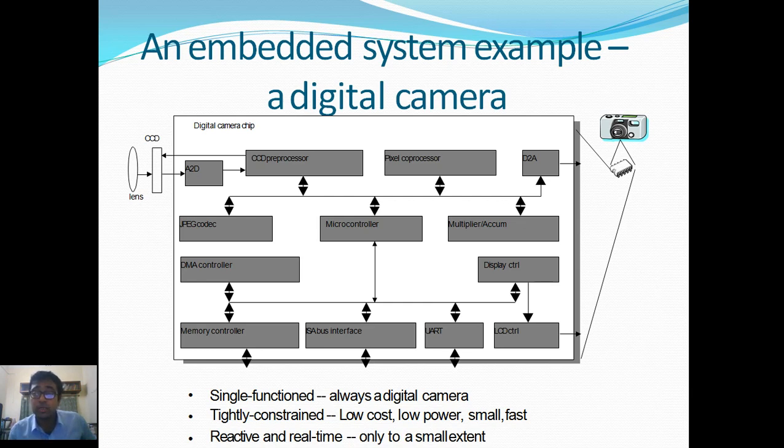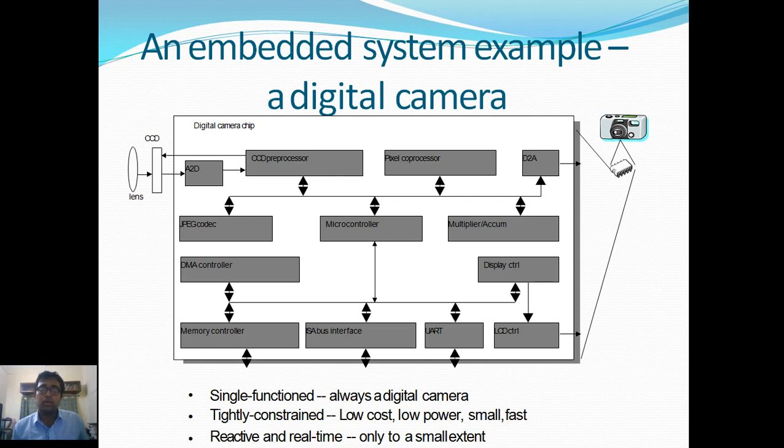Pixel preprocessor is also required in the basic architecture of the digital camera. Microcontroller is also there, multiplier is also there. This is the display control, LCD control, UART. Now you are going to understand how the LCD control, UART, ISA bus, memory controller, DMA controller work. JPEG codec, A2D, CCD processor, pixel preprocessor, and D2A, digital to analog converter. All these things have been accumulated in this digital camera chip, and this is the basic architecture of a digital camera.